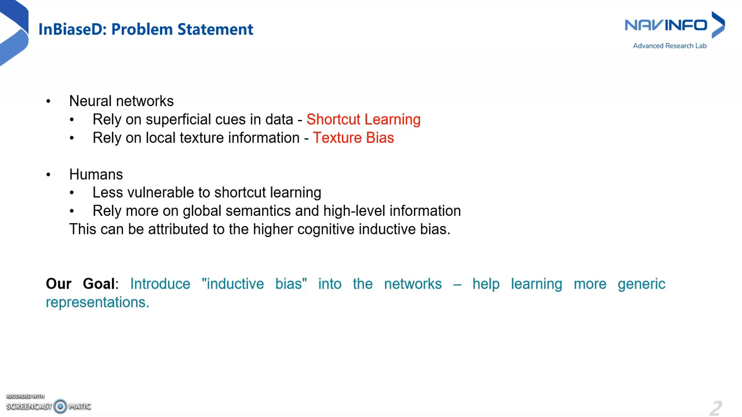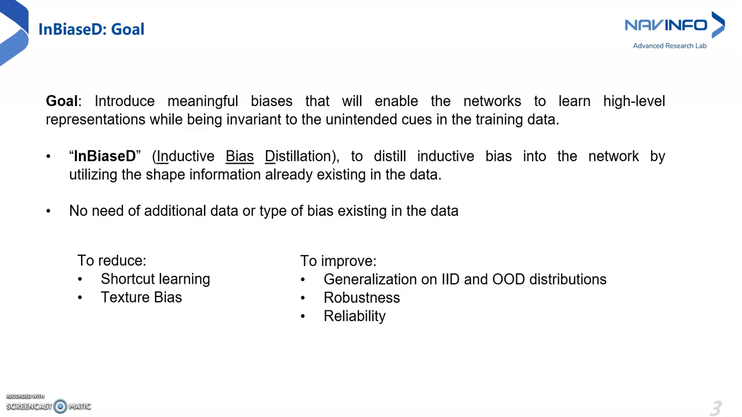Humans, on the other hand, are less vulnerable to shortcut learning and can identify objects irrespective of textural perturbations. This can be attributed to the high-level cognitive inductive bias in the brain. Our goal is to bridge this gap and introduce inductive bias into the networks. We want to introduce meaningful biases that will enable the network to learn high-level and meaningful representations.